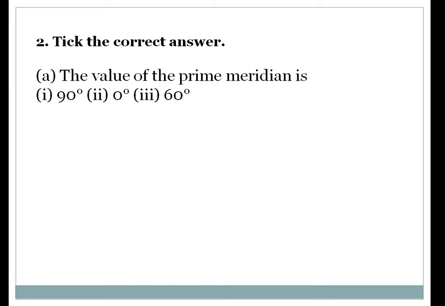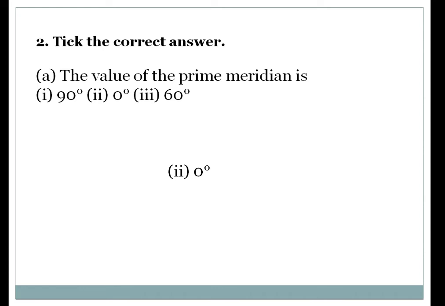Question number 2. Tick the correct answer. Most of the time, students write the incorrect answer in the MCQs or in the tick the correct answer questions. First, please see: the value of the prime meridian is 90, or 0, or 60? Let's check out the answer. So it is 0 degrees, as we had already seen in the previous slide.